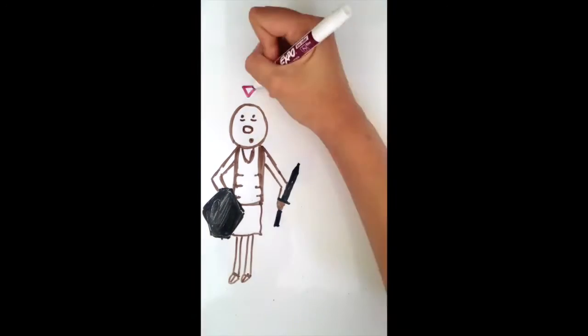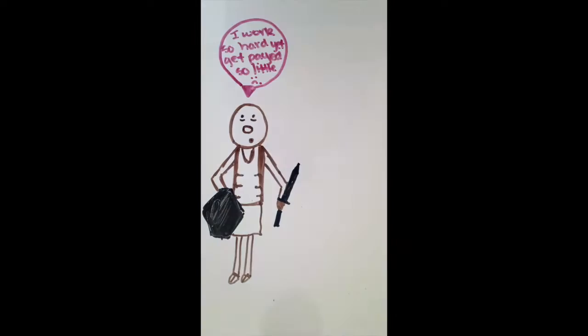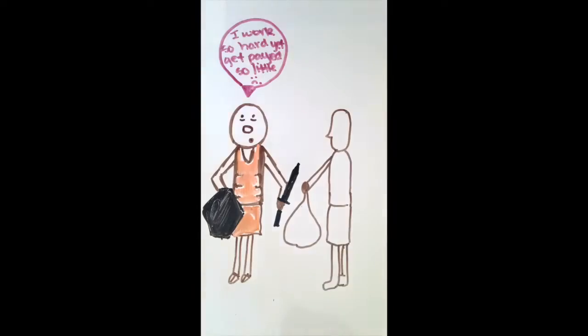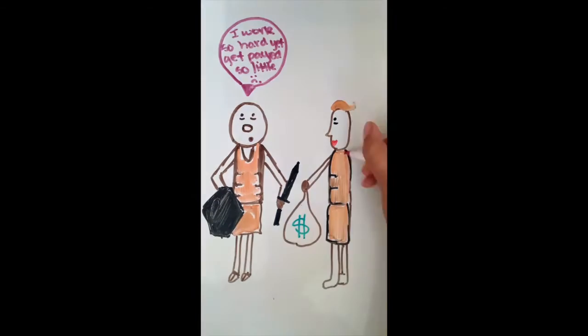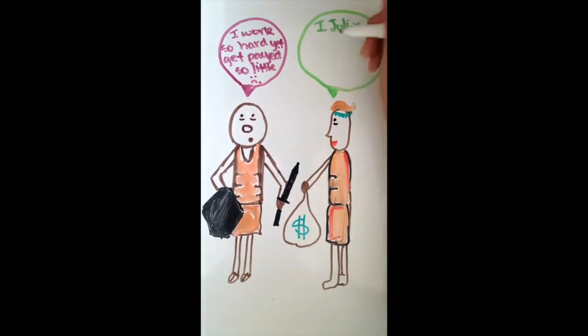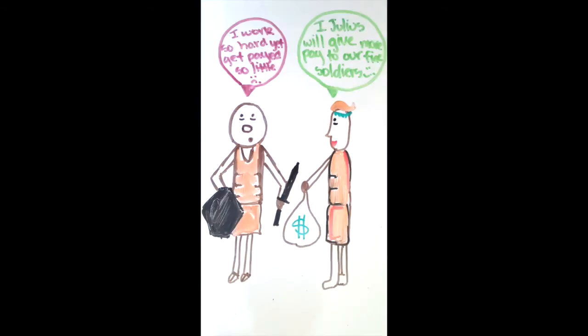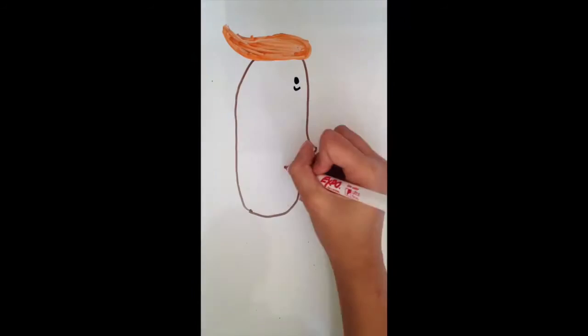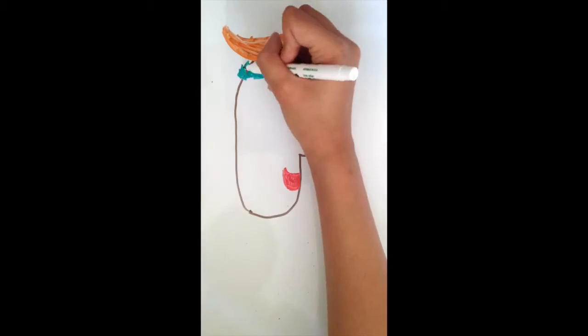They deserved more pay. Now he had gained the liking of the citizens and the army. He even allowed people without land to own property.